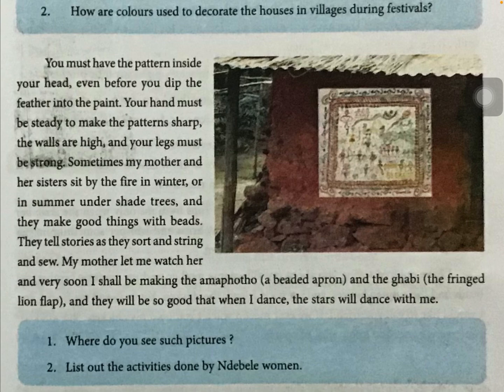My mother let me watch her, and very soon I shall be making the amafotho, a beaded apron. The meaning of the word amafotho, children, and the gabi, the fringed line flap. These are the names of the attire used by the Dibel people. Okay, children, names of the attire means names of the garments, clothes. And here if you observe, amafotho and the gabi, they have given the meanings of these words in brackets to make us understand very easily without any confusion.